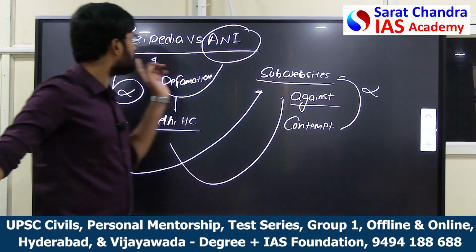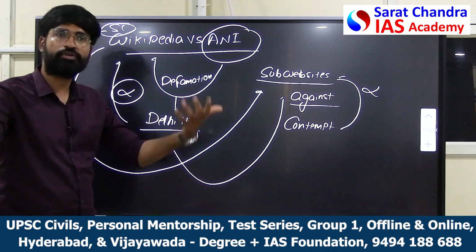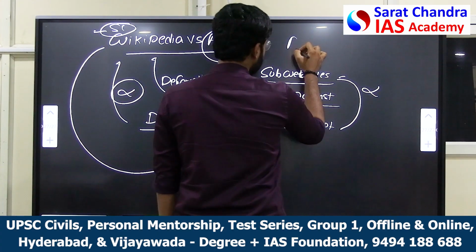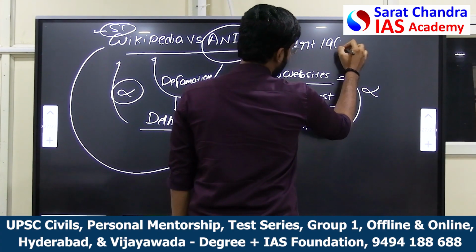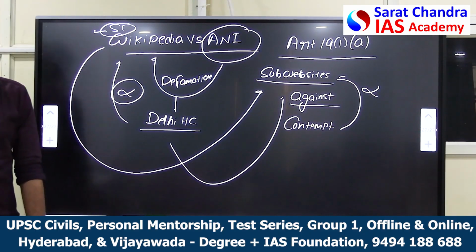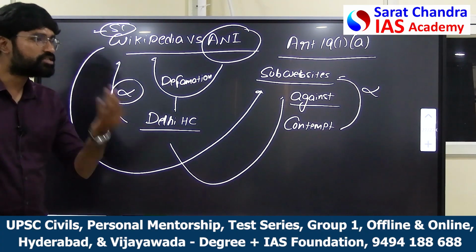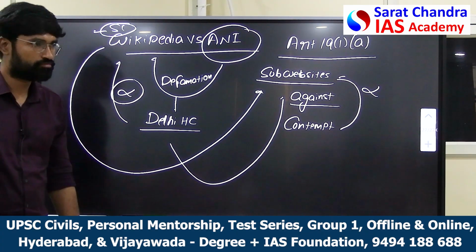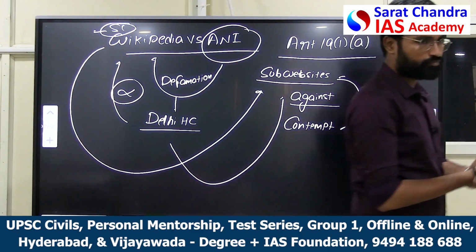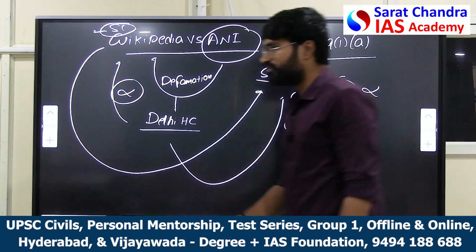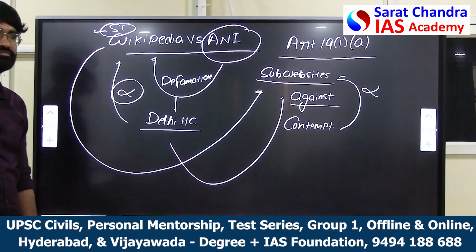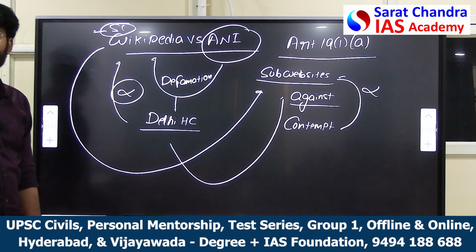So the Wikipedia versus ANI case is still going on in the Supreme Court. That will be the revolutionary case regarding Article 19(1)(a) of the Constitution, which gives the freedom of speech and expression, like whether media channels have the freedom of speech and expression or not. Because there is this media freedom index which is given every year: how free is your media? So obviously India is in the last place.